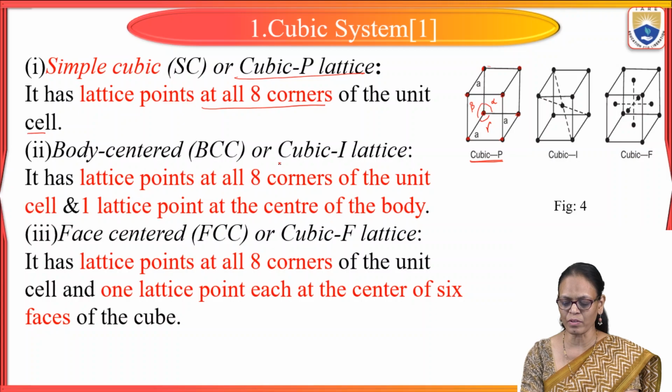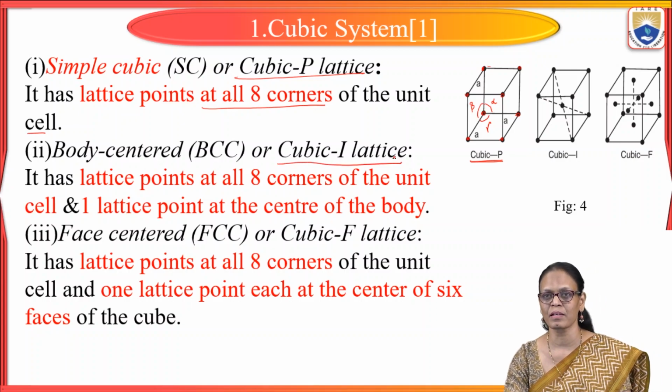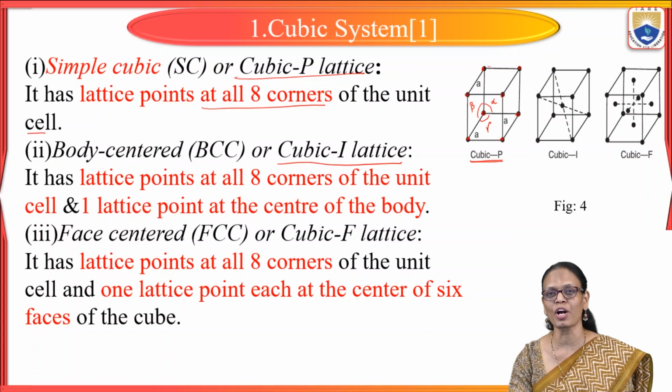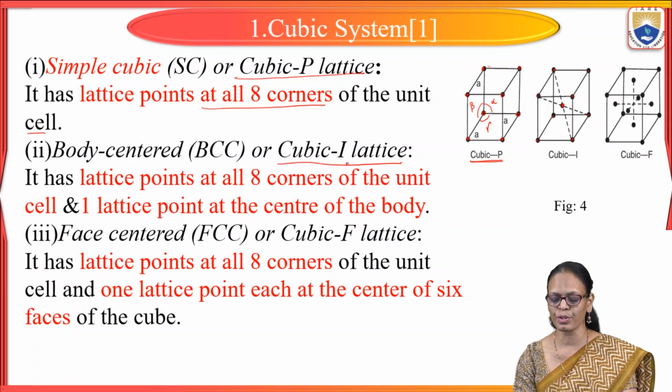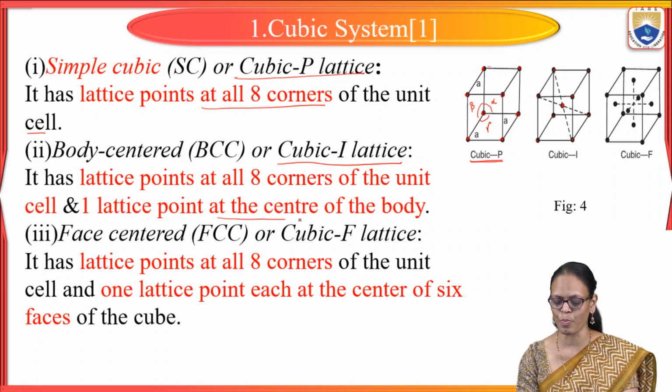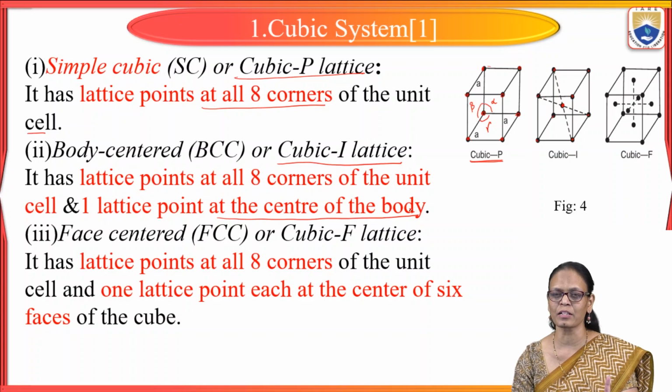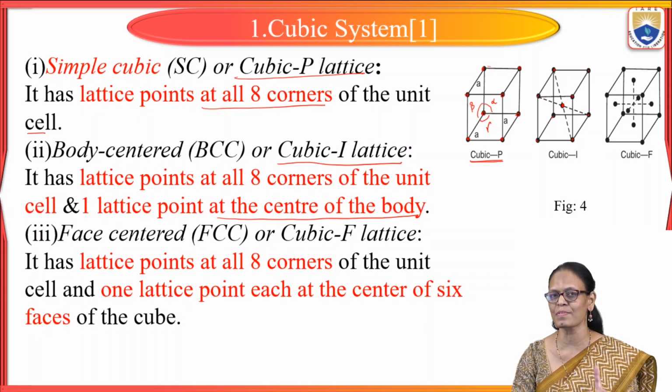Now coming to the second one, the cubic I lattice. Cubic I is also called body centered. Body centered means in addition to the 8 corner atoms of the cube, there will be 1 atom at the center of the body. At the center of the unit cell, there is 1 more atom. Then we call it body centered or cubic I lattice. This point is very important: 1 atom, in addition to all the 8 corner atoms, at the center of the body.